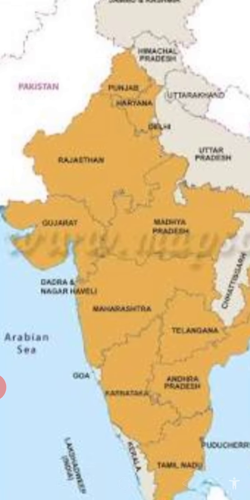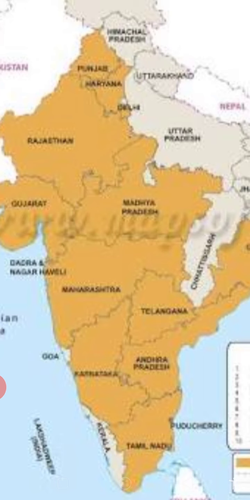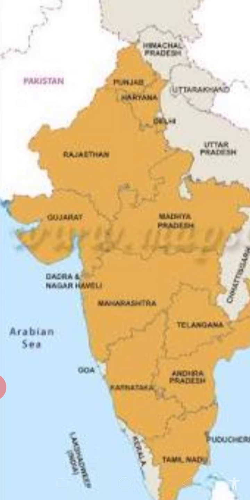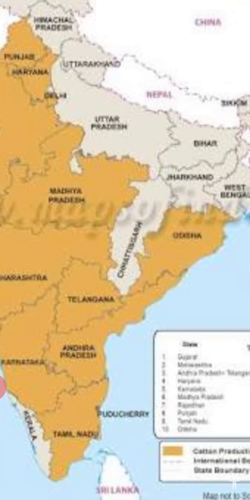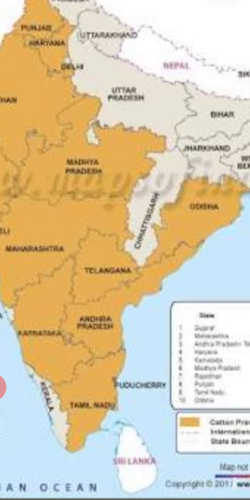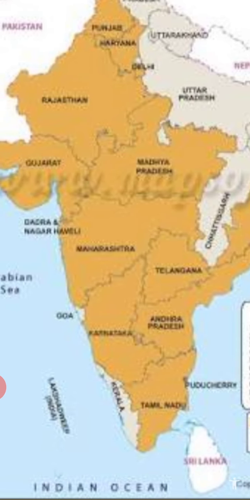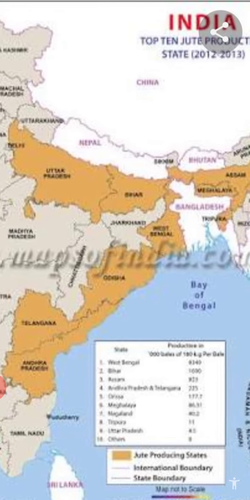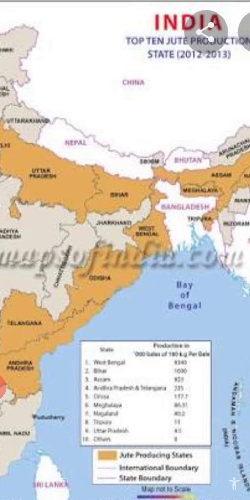So let's come again. The first Gujarat, Maharashtra, then here Karnataka, then Tamil Nadu, then Andhra Pradesh, Telangana, Madhya Pradesh, and some cotton is grown in Rajasthan, in Haryana and Punjab also, and then Odisha. These 10 states are the major cotton producing states. Okay, now let's come towards next, and these are the major jute producing states.